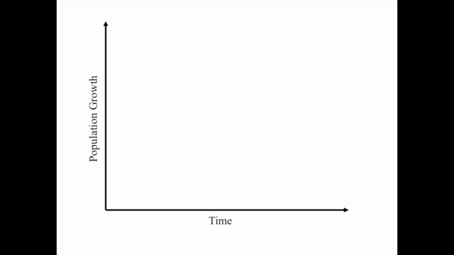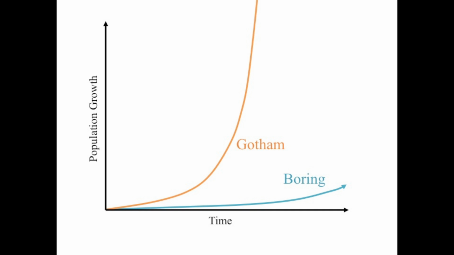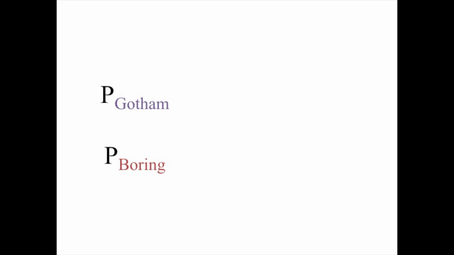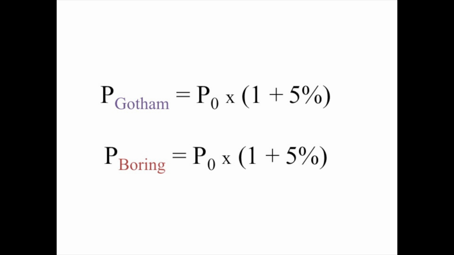As growth in this case is dependent on a set portion of the current population, growth will continue to increase as each year's current population will be more than the last. In fact, we can write this as an equation, where the population count P of one place equals the original population, or P0, times 1 plus the rate of growth to the power of the x-axis value, in this case, number of years to pass.